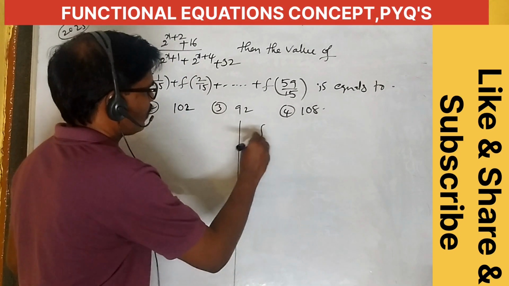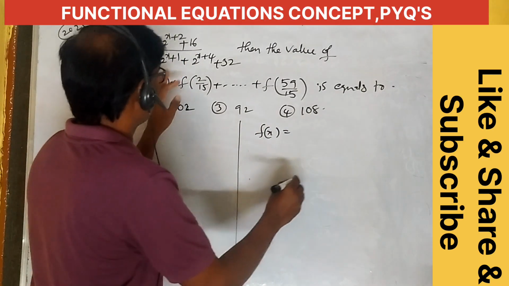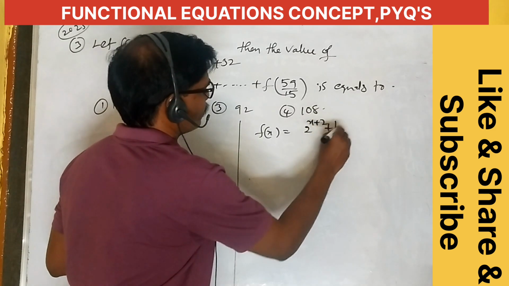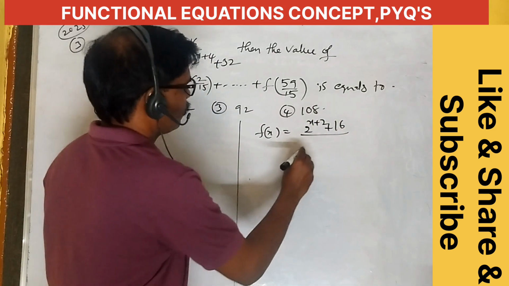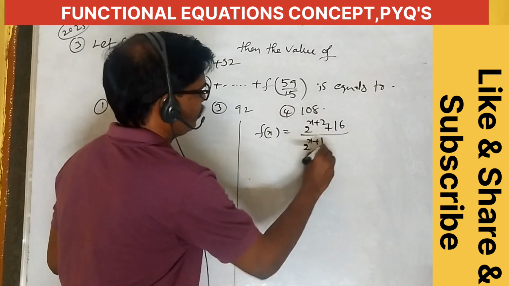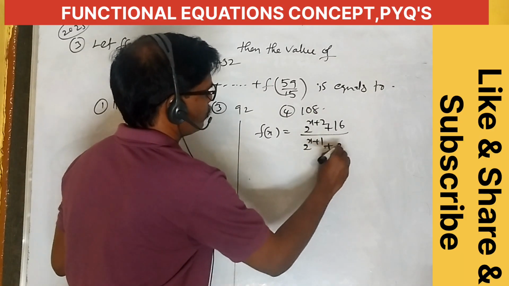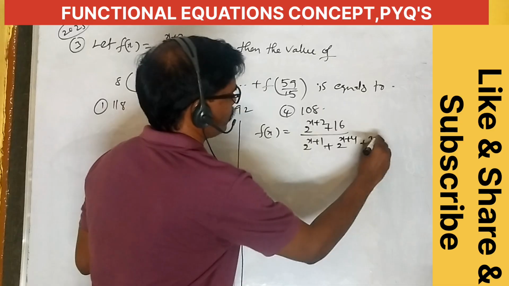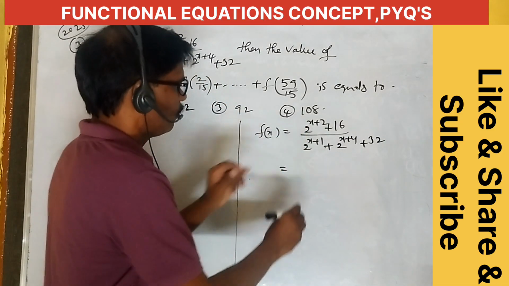Given function f of x is equal to 2 power x plus 2 plus 16 by 2 power x plus 1 plus 2 power x plus 4 plus 32. Okay, simplify this one.